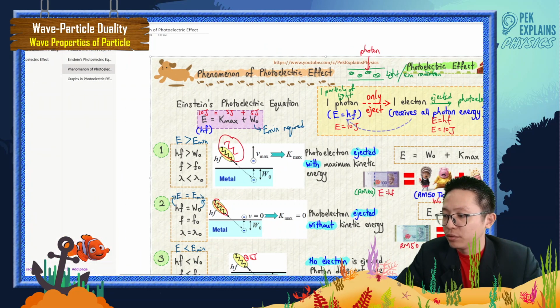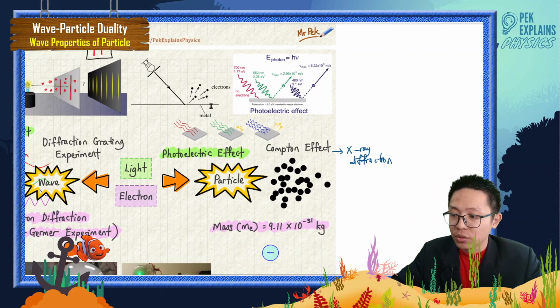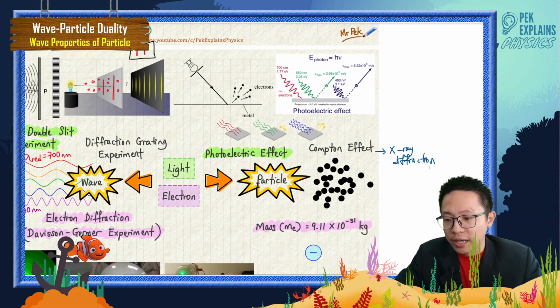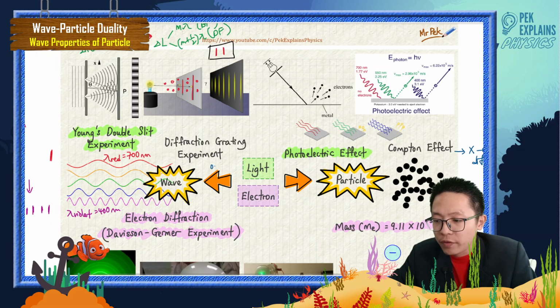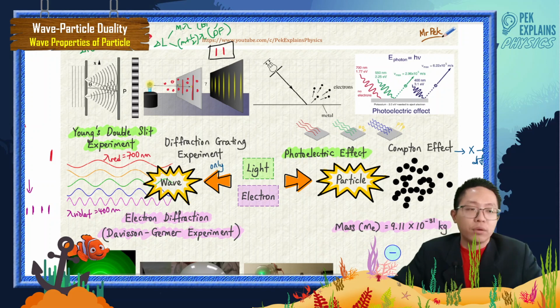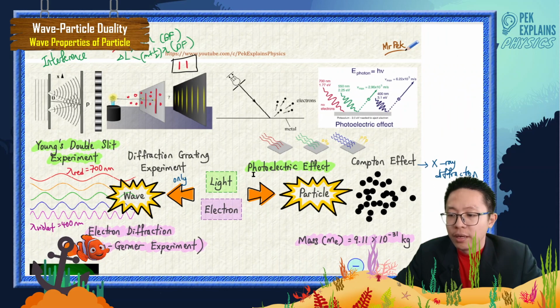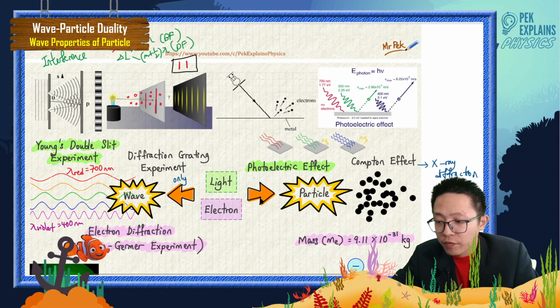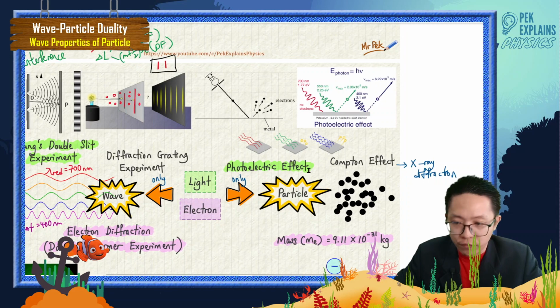Okay, let's go back to our discussion here. So from here we can see, what I can say like this, I should put a word here: light only behaves as a wave for Young's double slit and diffraction grating, but light only behaves as a particle in the photoelectric effect.